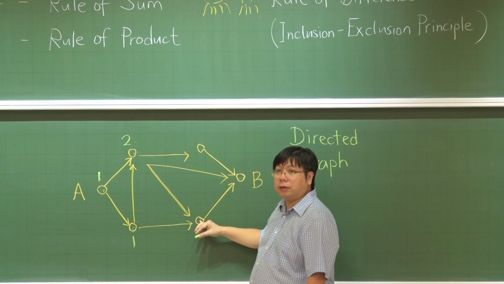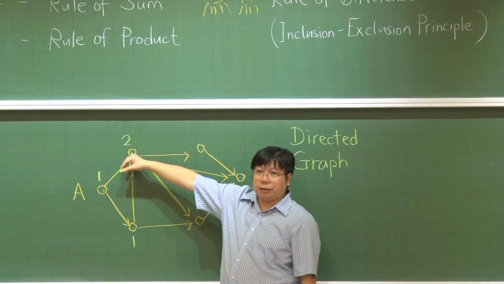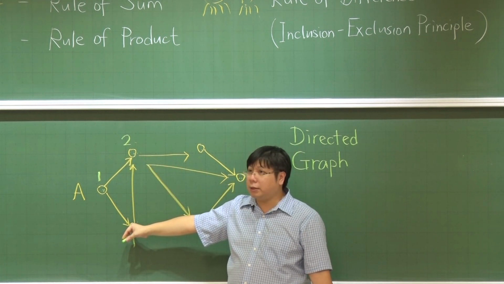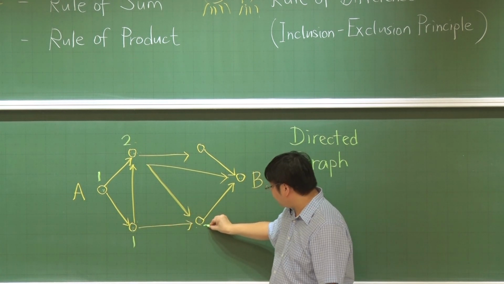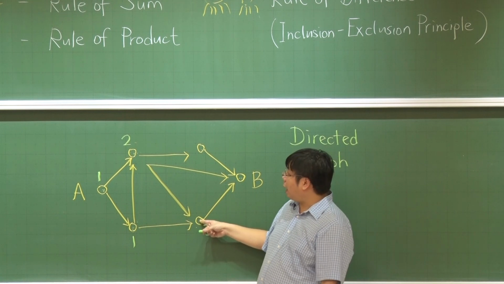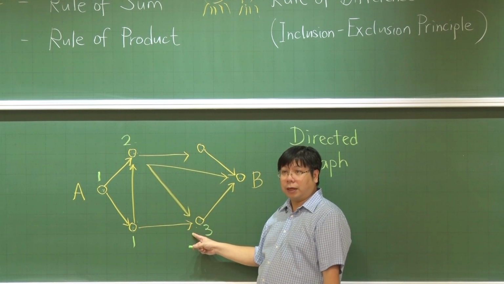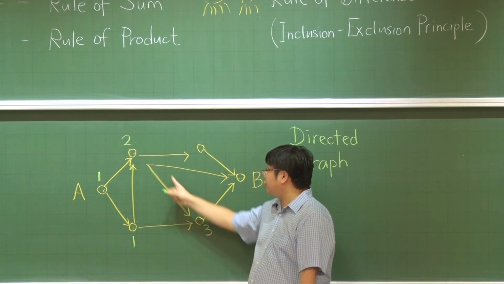For this one, there are two ways to get to this node. There is one way to get to this vertex. So how many ways to get to this one? Three. Very good. To get to this one, I must be traveling using this one or using this one. The number of ways of using this one is one way. The number of ways of using this edge is two ways.